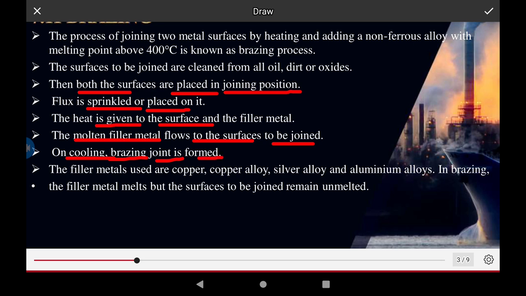Copper filler metal is used for copper alloys, and silver alloy for aluminum alloys. In brazing, the filler metal melts, but the surfaces to be joined remain unmelted.